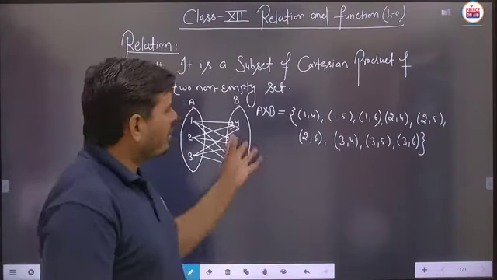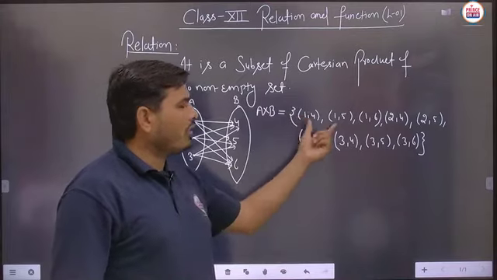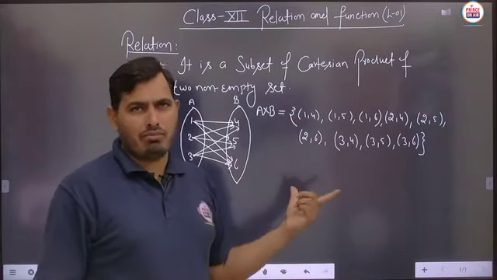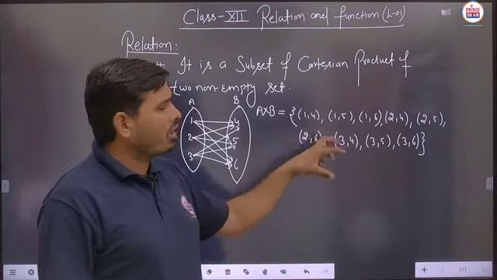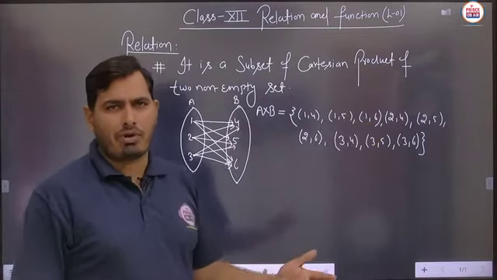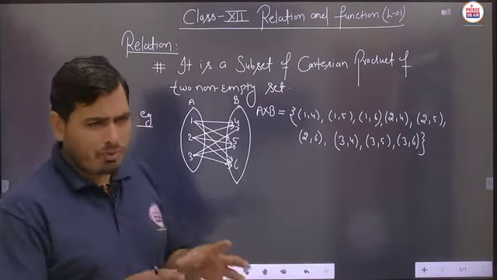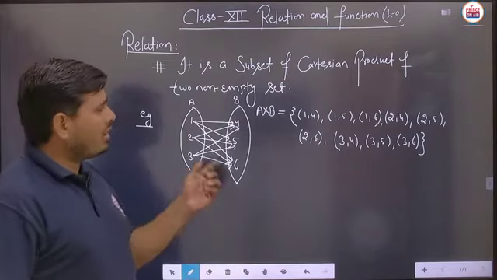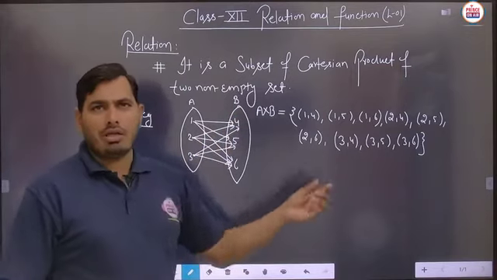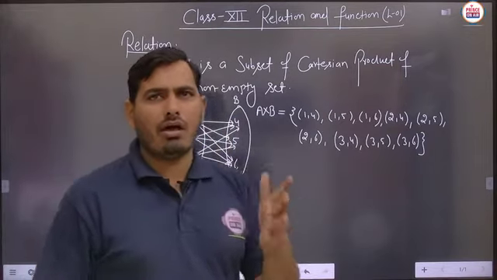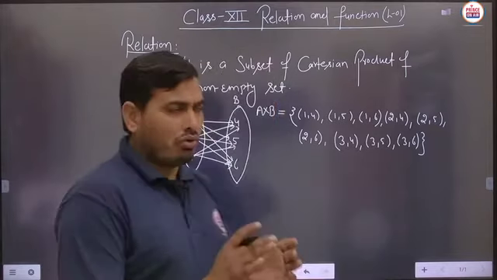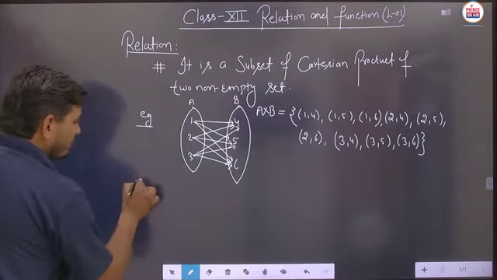Now you can take either one ordered pair, two at a time, or three at a time. Means you can take many more ordered pairs, 1, 2, 3 like this, as per the requirement or as per the definition given. So if each and every ordered pair is taken and we make different subsets here, then each and every subset is known as a relation. Is that clear?